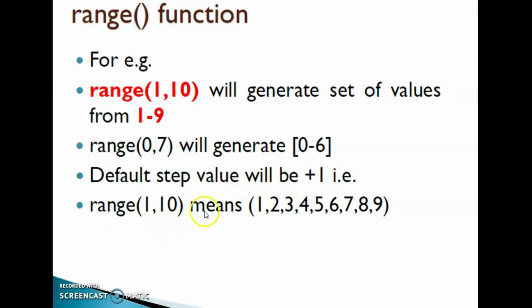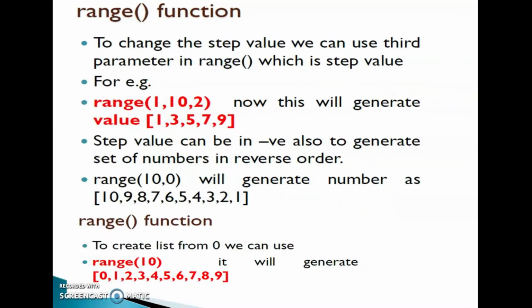Range of 1 comma 10 means it will generate the values 1, 2, 3, 4, 5, 6, 7, 8, 9, each value incremented by 1. That means when using the range function, the default step value is 1.